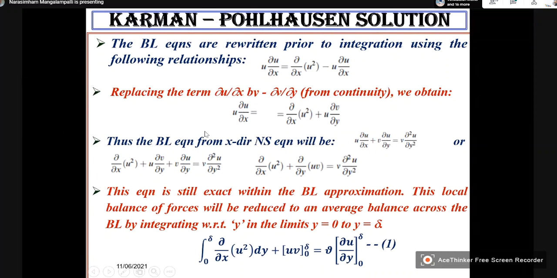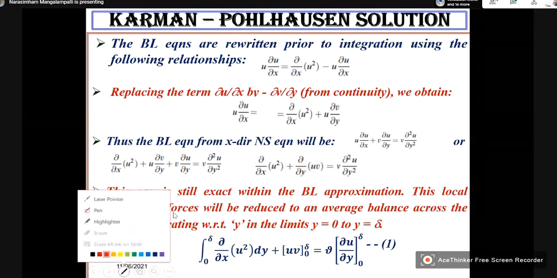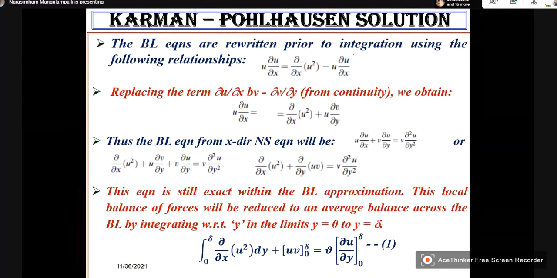So ∂u/∂x is equal to this, and this is replaced by this. So this minus and this minus will become plus.